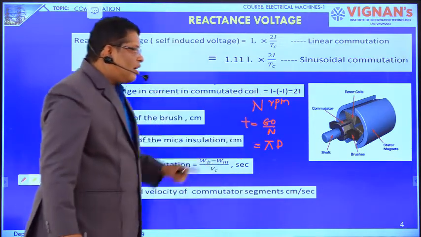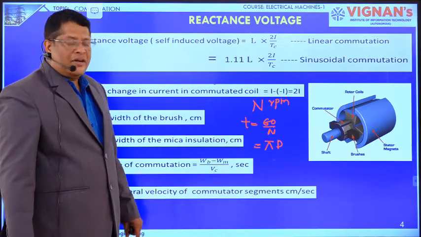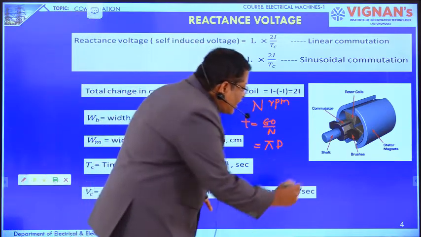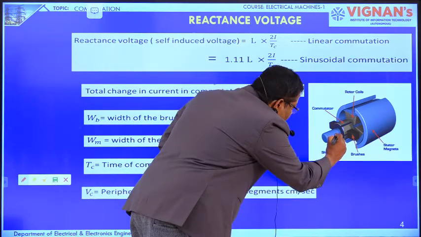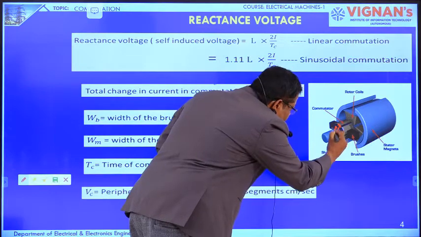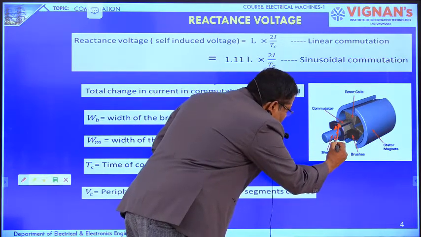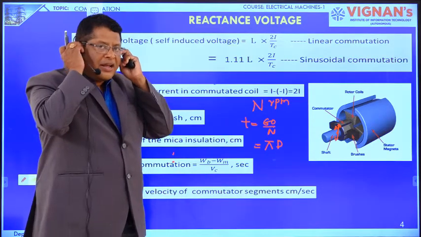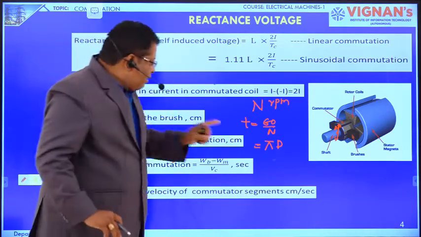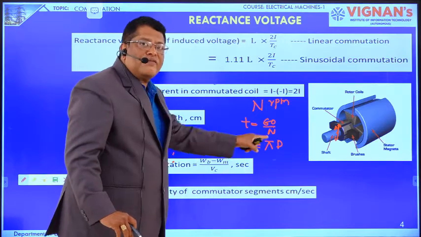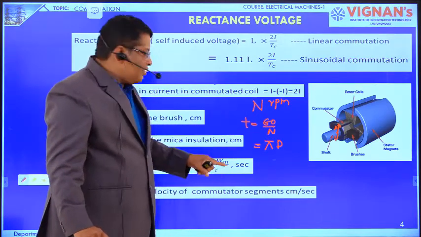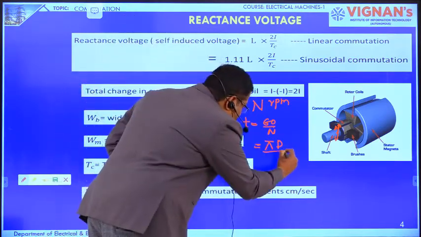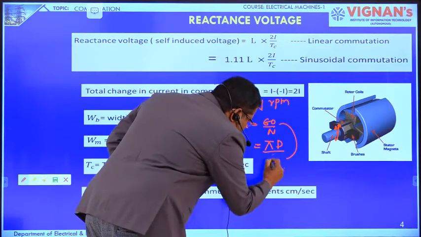Distance moved by the commutator is pi into d, where d is the diameter of the commutator. In one revolution, the distance traveled by the commutator is pi d, divided by the time, 60 by N.